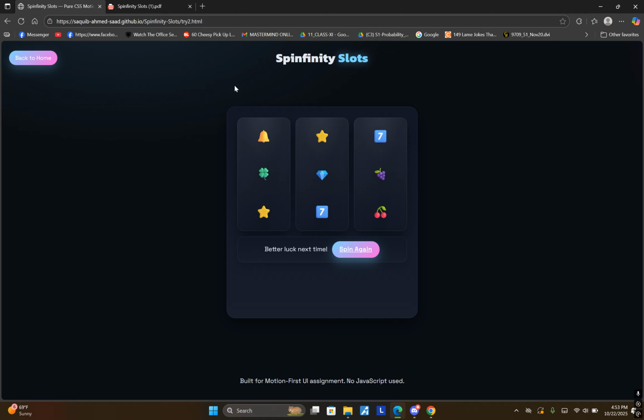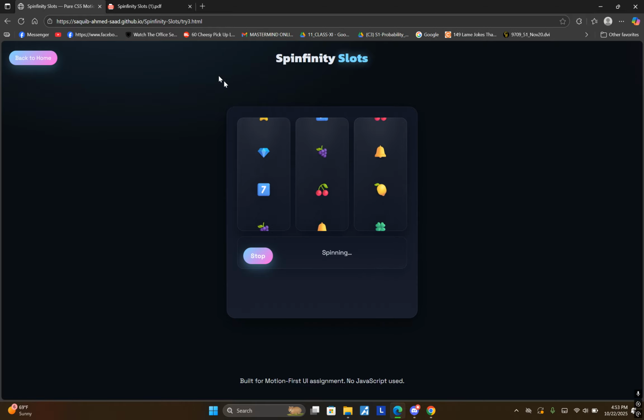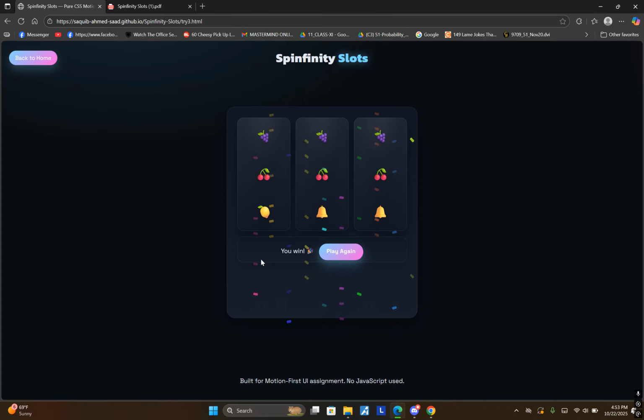So the first two tries, they are the fail sections. And then on the final one, as you can see, try three. Let's see what happens. And we win. And there's the confetti.